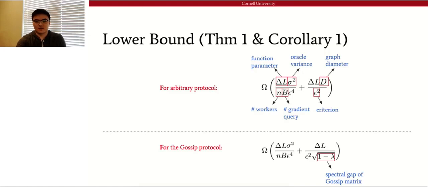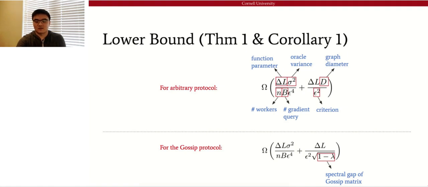The first term relates to the oracle variance and gradient query budget, so we call that sampling complexity. The second term relates to the graph-related parameter, so we call that communication complexity. And we can see that the gradient query budget can only reduce the first term, but is invariant to the second one.